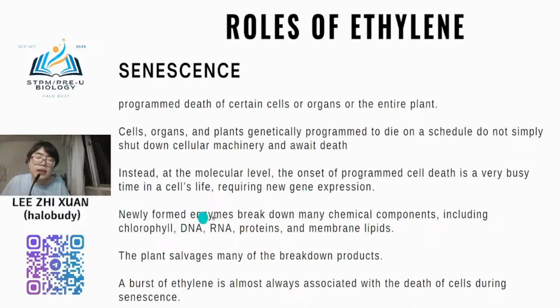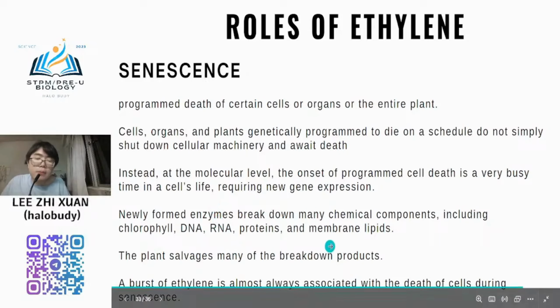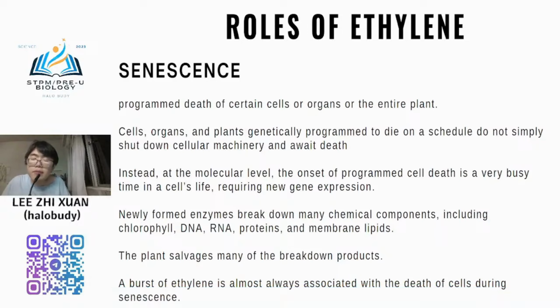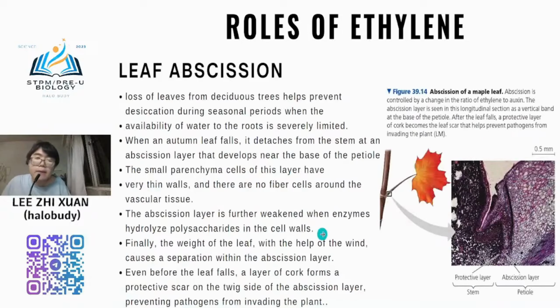Okay, so normally many enzymes form to break down the chemical components, including chlorophyll, DNA, and RNA. You need to break down all the components inside the cell. Meaning that the cell does not just die like a human. No, you need to break down one by one first. Okay, so the plant will salvage many of the breakdown products, and a burst of ethylene is almost always associated with the death of the cell during senescence.